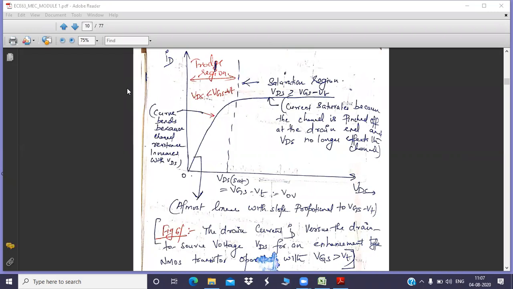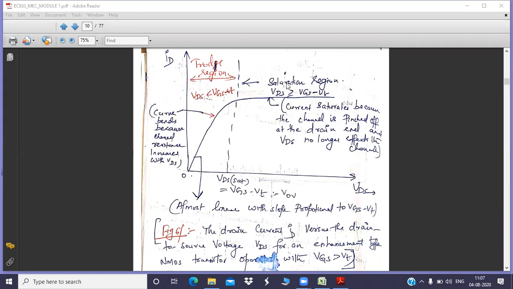I'll repeat for the latecomers. Yesterday we discussed case 4. What was case 4? We were trying to increase the drain to source voltage. When we increase the drain to source voltage to a larger value, beyond the saturation voltage, your current is going to be constant, meaning the region is nothing but saturation. There is no control over the current. Why is there no control over the current? Because the channel has been pinched.